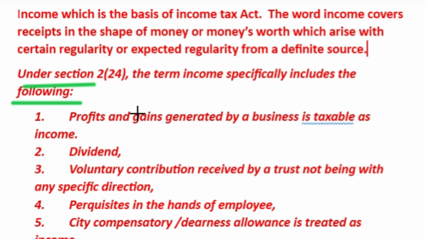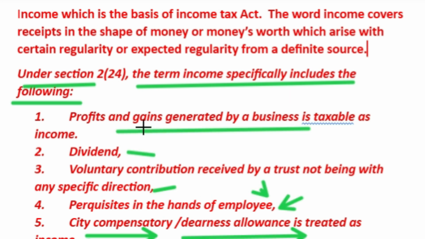So I have taken here only 10 items to understand basically about the income which is defined. Under section 2 subsection 24, the term income specifically includes the following. Profit and gains generated by a business are taxable as income. Dividend on shares, equity shares or preference shares, is income.